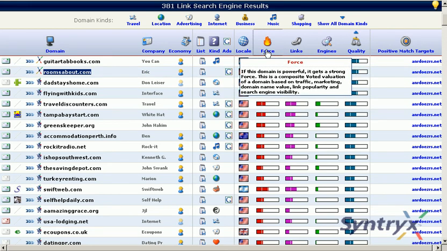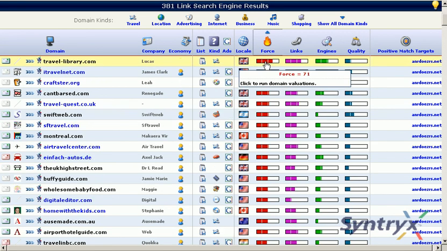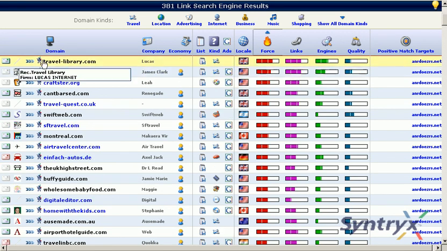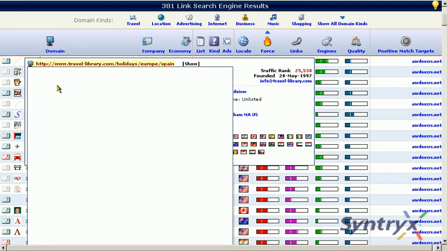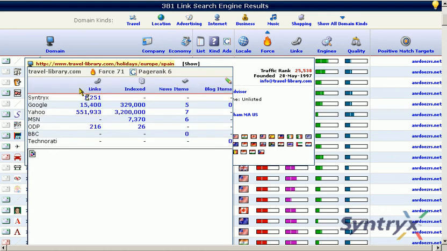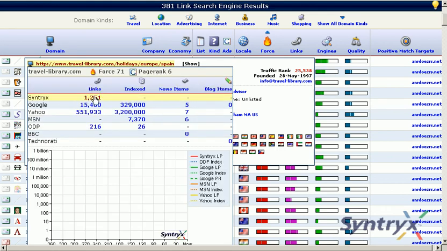Now, the most important metric in long reports like these is Syntrix Force. And Force is a measure that looks at this domain's link popularity, and we also look at their traffic rank, and we look at their LP plus 1, which is link popularity plus 1, and we also look at domain name value, and we combine a few other factors that create Syntrix Force.